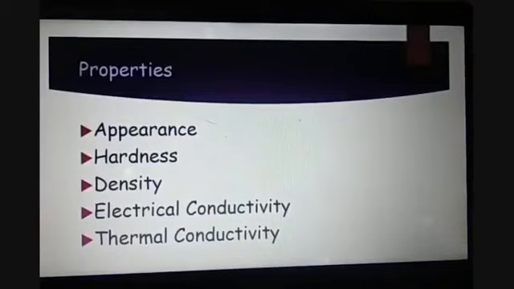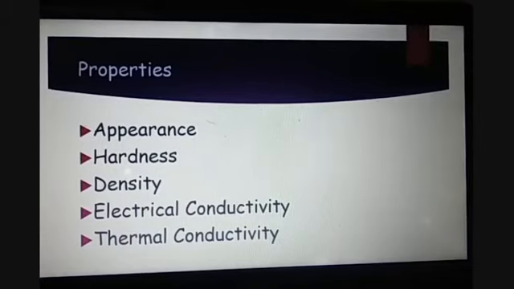Now, as we have understood the structure of graphite, let us talk about the properties of graphite. When we talk about its appearance, it is greyish black in color, opaque, has a metallic shine, and has hexagonal crystals in its structure. It is soft, and it forms layers which can slide over each other.